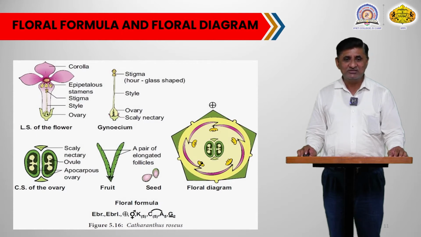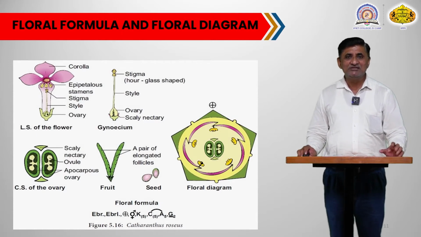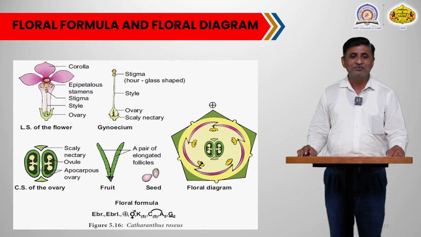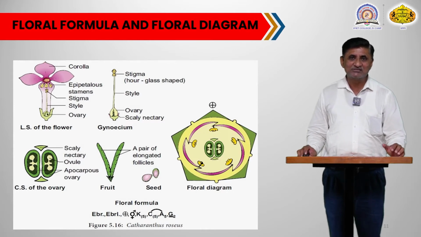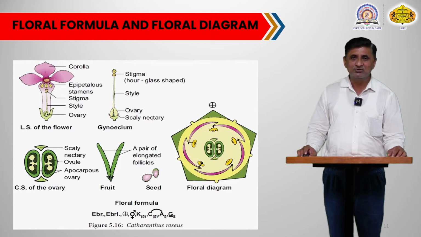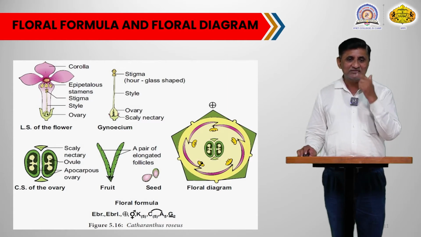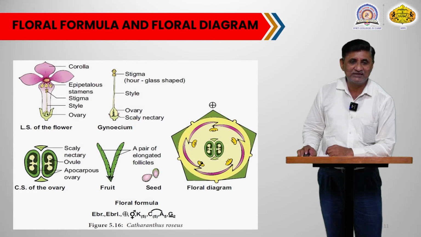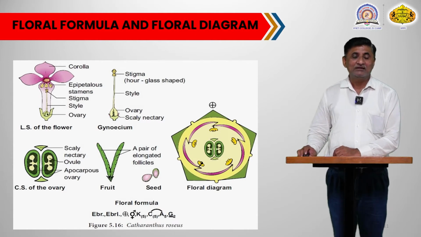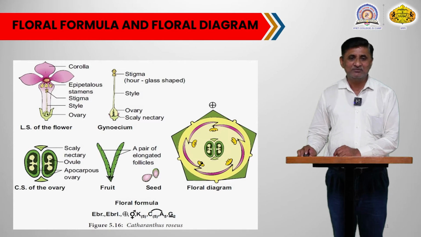You can see the image. In the image, one of the representative examples is highlighted. The plant is commonly called Vinca rosea or Sadafuli. This is an image of that particular plant. In the first diagram, you can see the flower. The flower shows the presence of calyx, then corolla, then gynoecium and androecium. You can see the calyx seems to be slightly gamosepalous and the corolla is gamopetalous.